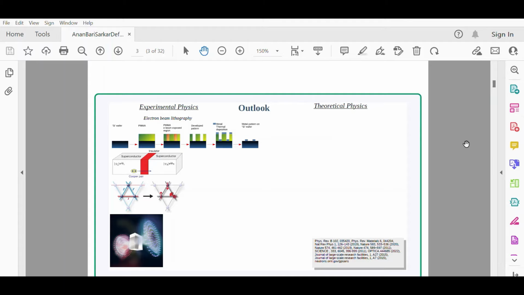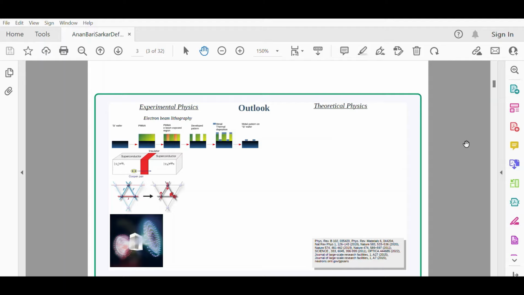The concept of a Josephson junction is that you bring two superconducting systems near each other, within a length scale called the coherence length. Then there is a possibility of a flow of dissipationless current.